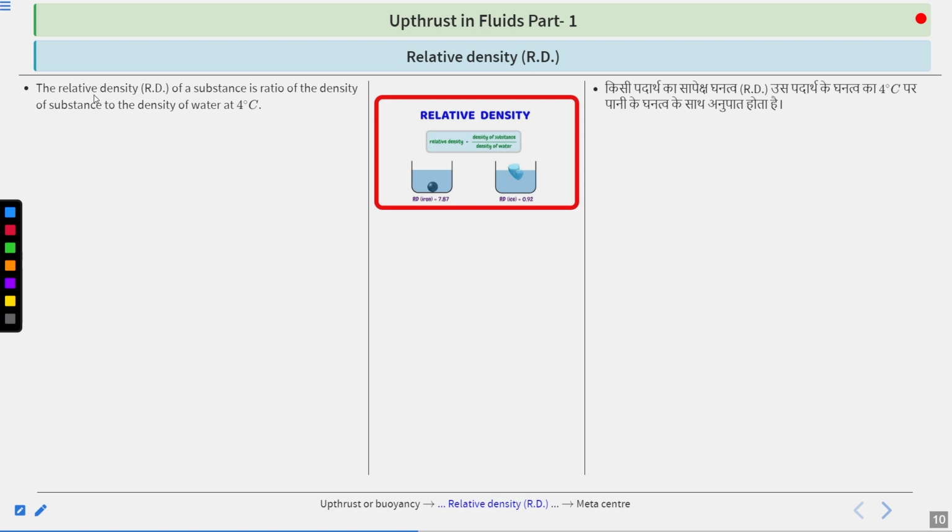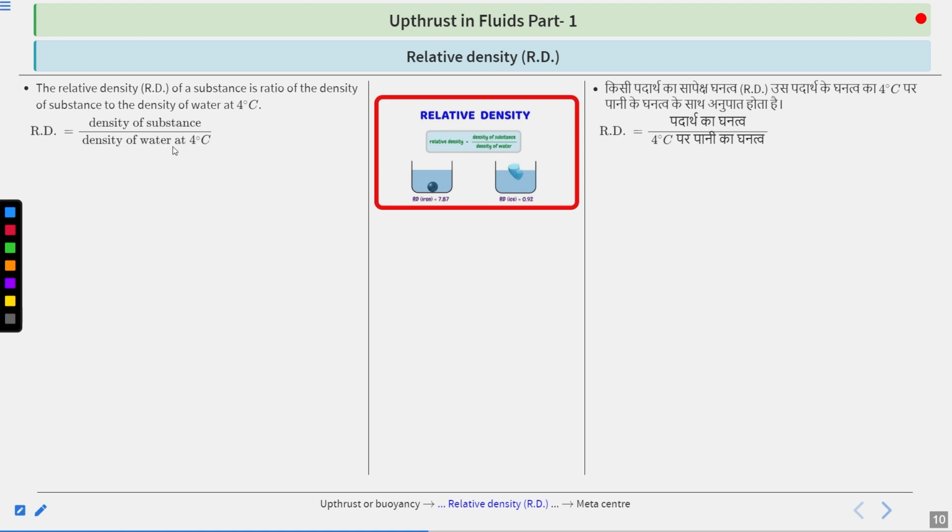The relative density, also known as RD, of a substance is the ratio of the density of the substance to the density of water at 4 degrees Celsius. Or we could say RD equals density of substance by density of water at 4 degrees Celsius. Why are we taking 4 degrees Celsius?